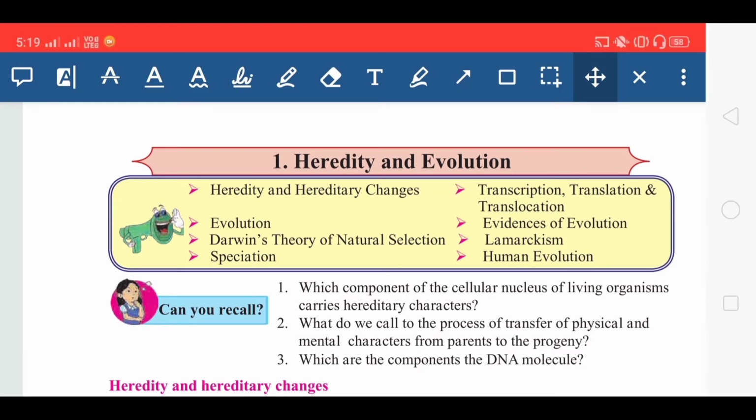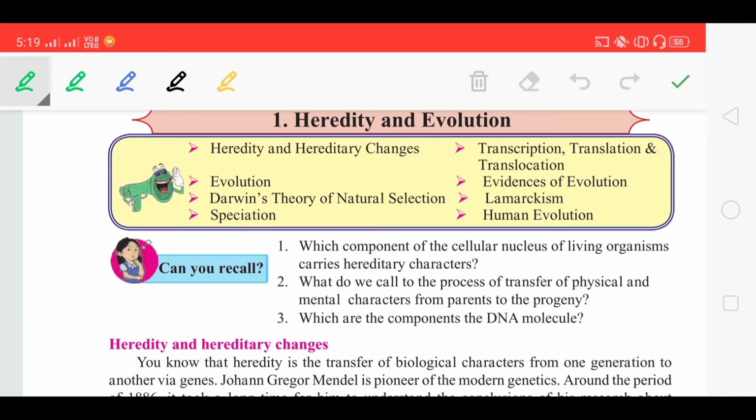Hello friends. So today we are going to discuss lesson number 1 of science paper 2 for standard 10th, that is heredity and evolution.